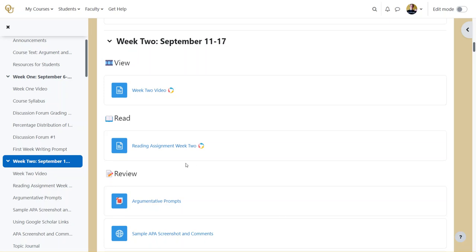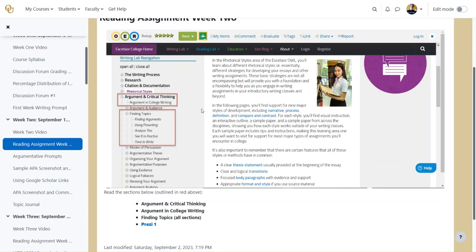For week 2, you'll start with your reading assignments for the week. When you open that up, you'll notice that you're going to be reading Argument and Critical Thinking, Argument and College Writing, and Finding Topics. I want you to read all of the sections there. Remember that the Prezi captures the important points. So after you get done reading, please review the Prezi just to make sure that you're grasping what we need to keep in mind as we move through our writing this semester.